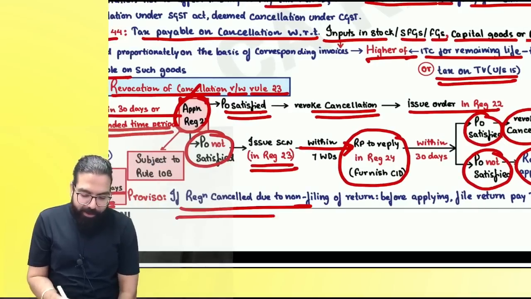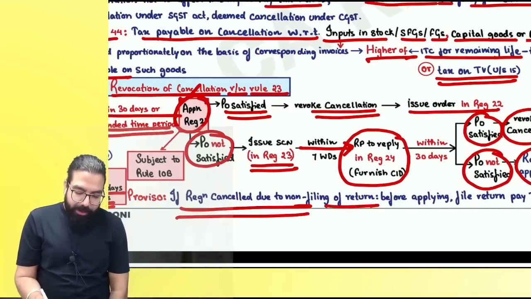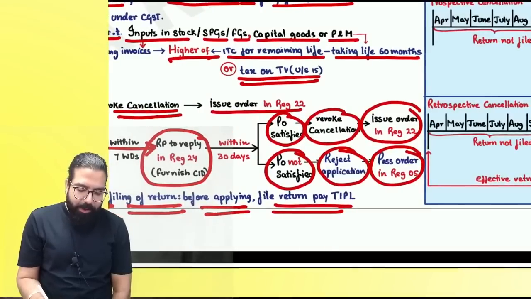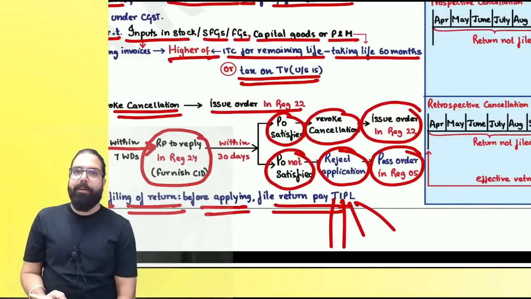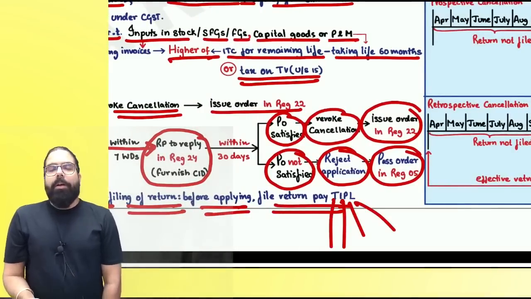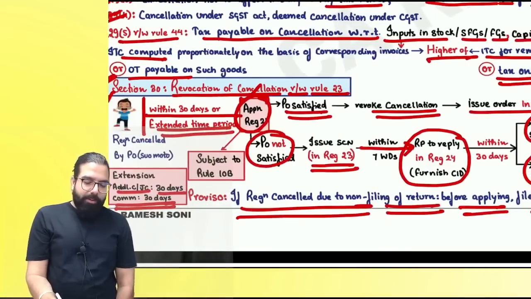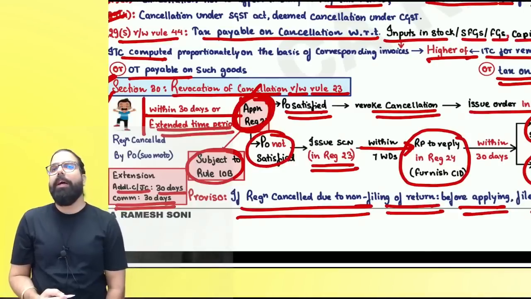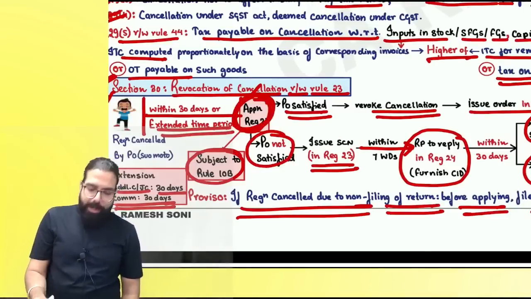Sir, if registration was cancelled due to non-filing of return, before applying, file your return and pay all the TIPL, meaning tax, interest, penalty and late fee. Clear, everyone? Remember one thing: once you want to apply for revocation, please remember rule 10B. Your Aadhaar authentication has to be done. Are we clear, everyone? Can I go ahead?